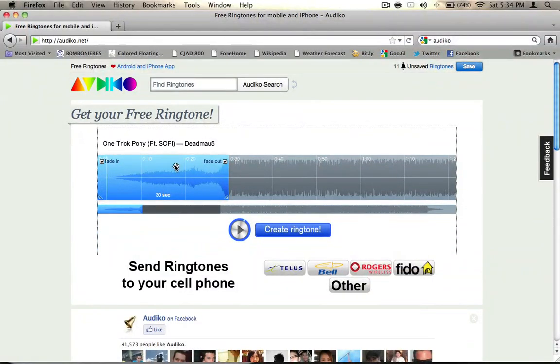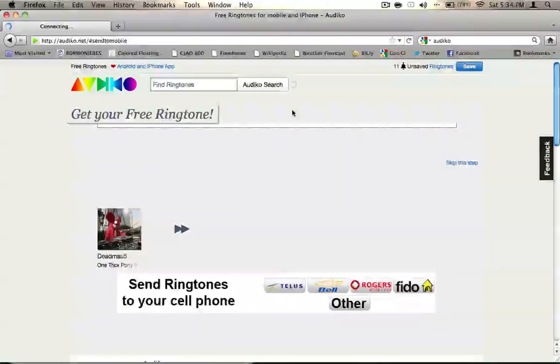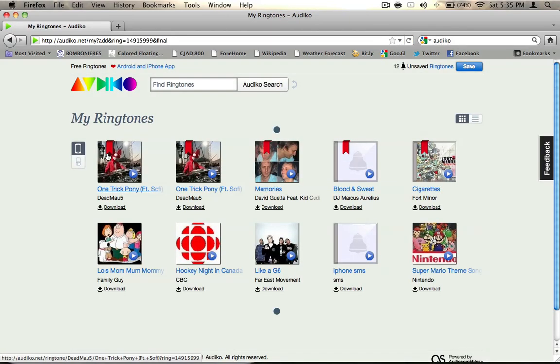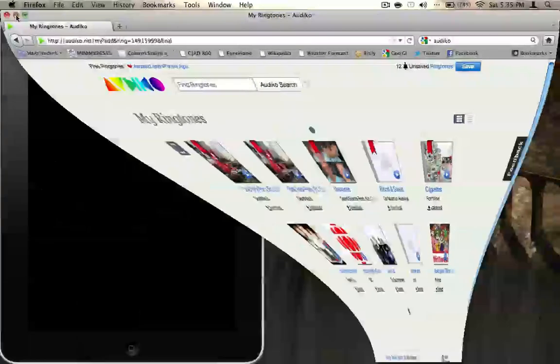Once that's done, you can select which area of the song you want to use as your ringtone, and hit create ringtone. Once it's done, it'll bring you here. You just go to skip this step, and there it is, one trick pony. So you could just go ahead and click on download, and it'll save it to your hard disk.